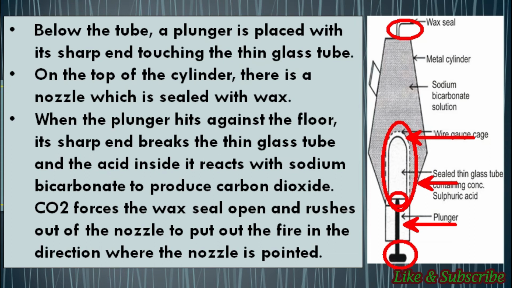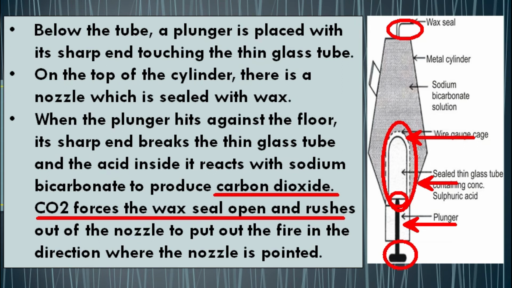And students, when this sulfuric acid reacts with sodium bicarbonate, it produces carbon dioxide gas. Then this CO2, meaning carbon dioxide, forces the wax seal open and rushes out of the nozzle to put out the fire in the direction where the nozzle is pointed. And that's how your soda acid fire extinguisher works.